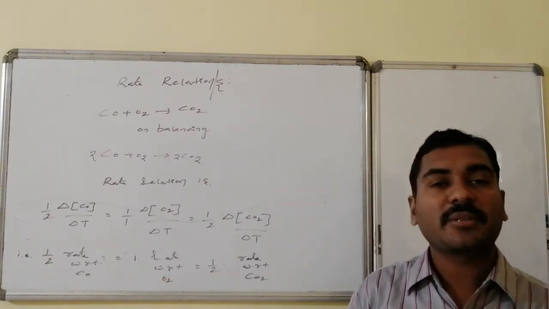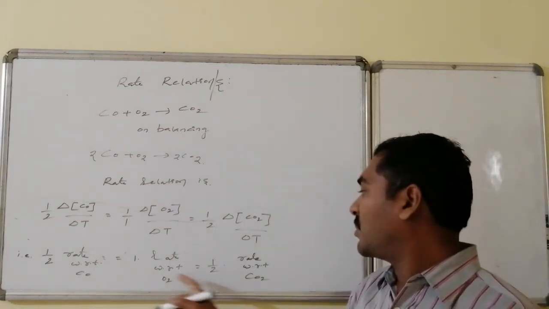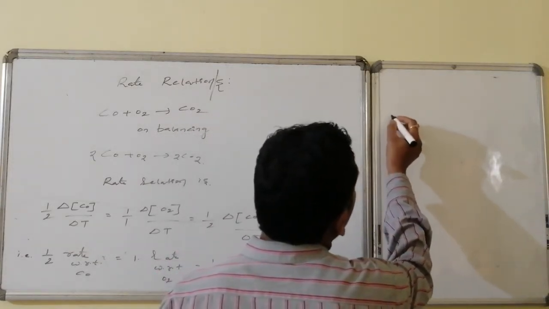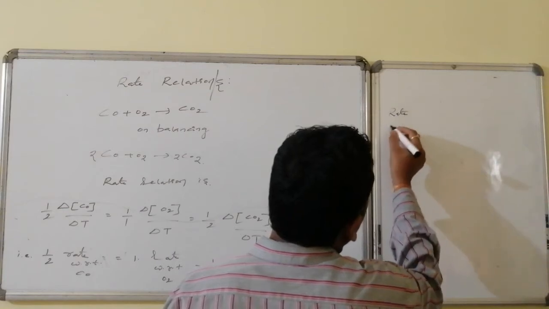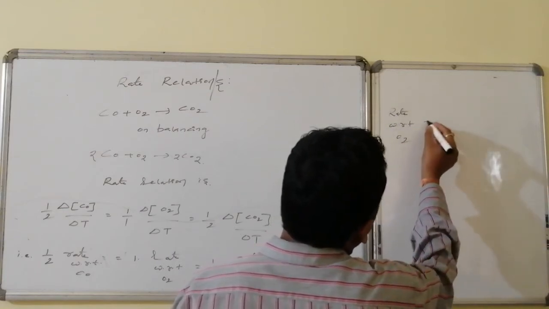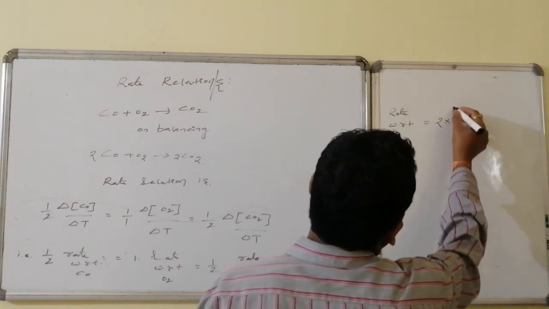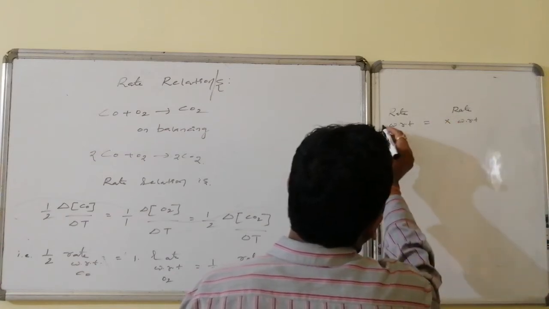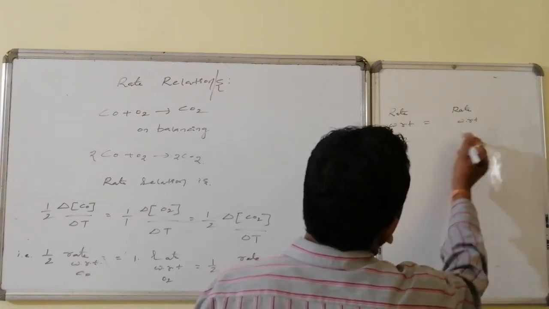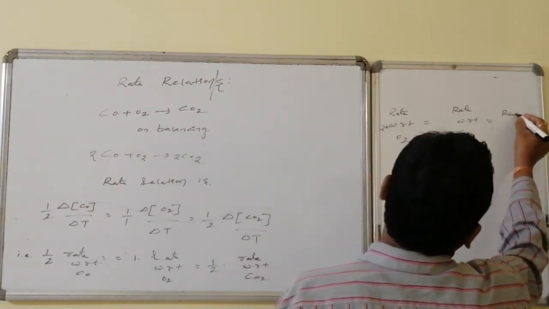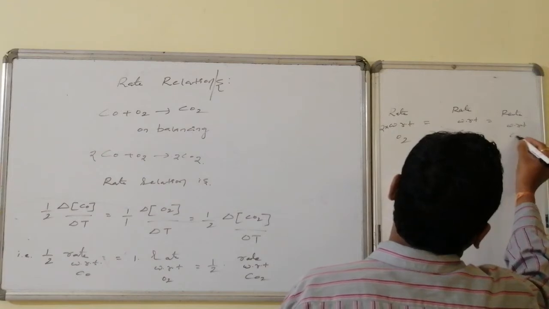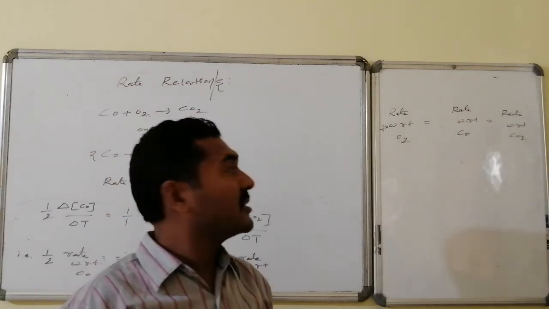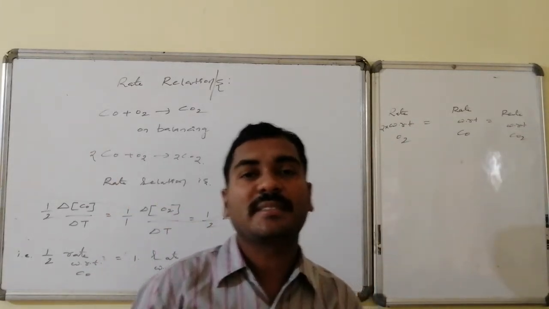Thus, we can write that the rate with respect to carbon monoxide is equal to the rate with respect to carbon dioxide, which is equal to twice the rate with respect to oxygen.